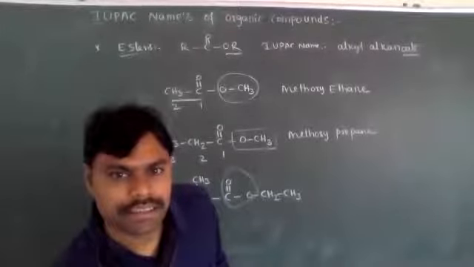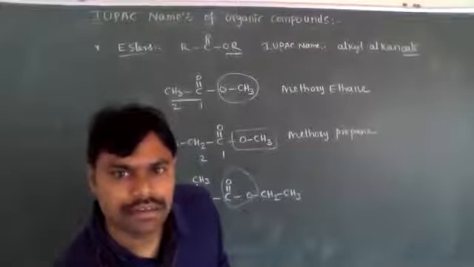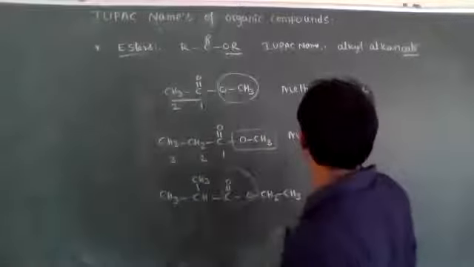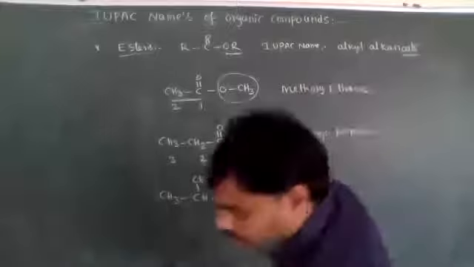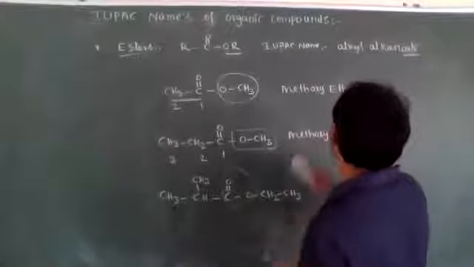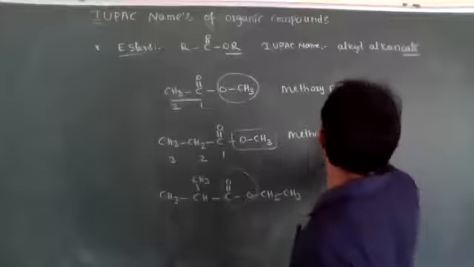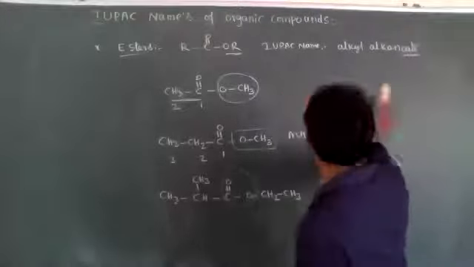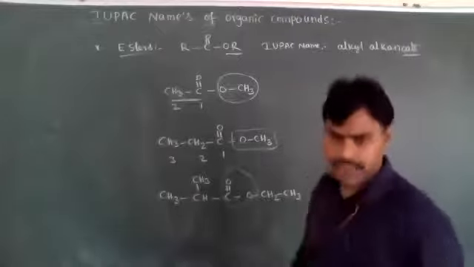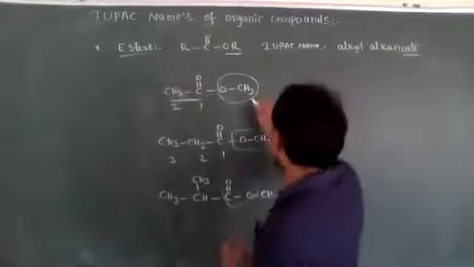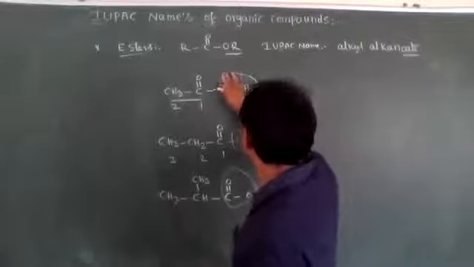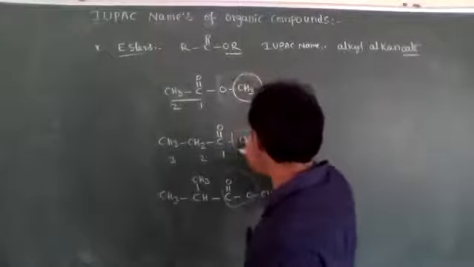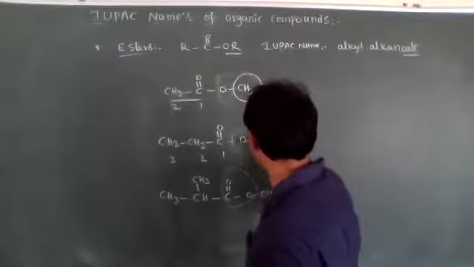Where it is not matching, alkyl. Sorry, not methoxy, methyl. Sorry, I did wrong. Methyl. Its IUPAC nomenclature: we have to consider CH3.